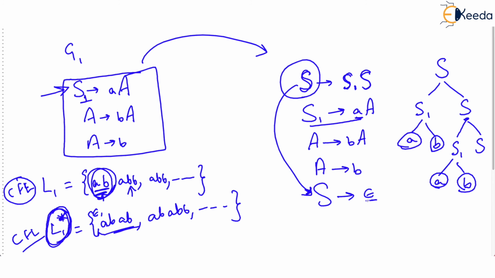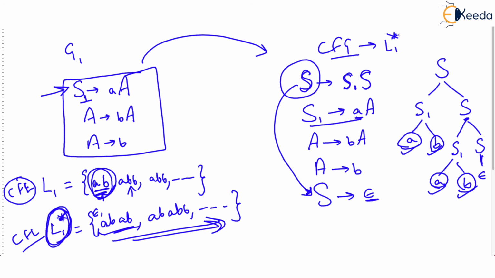Then this last S can give us epsilon. That's how we got the string AB. You can derive any of these strings using this grammar. And surely this is a CFG, and this represents L1 star, the Kleene closure of the original language.